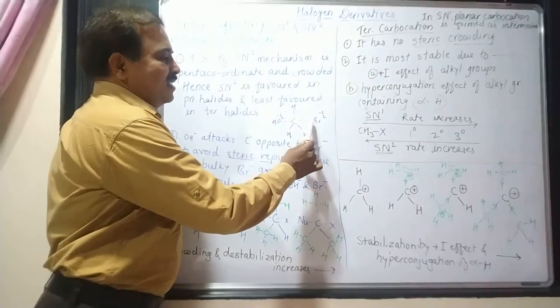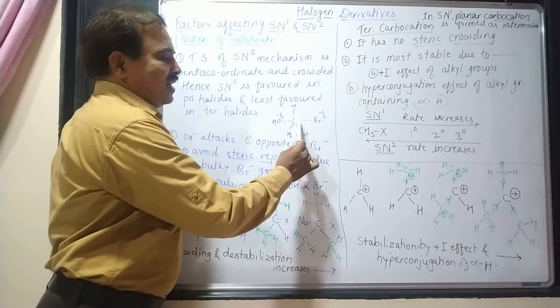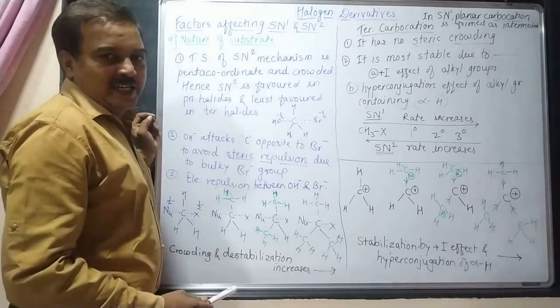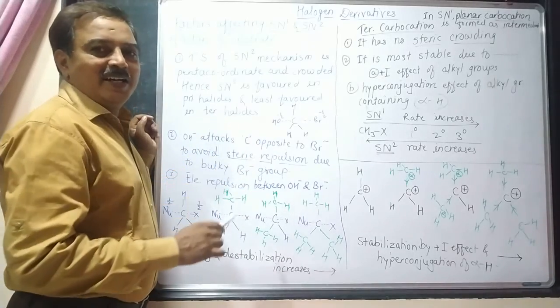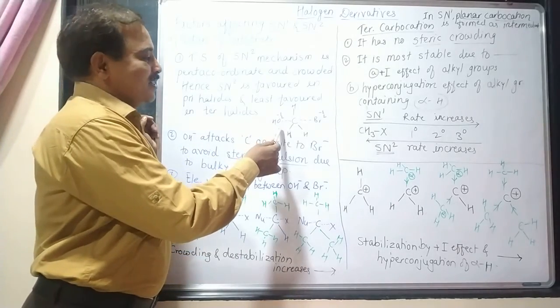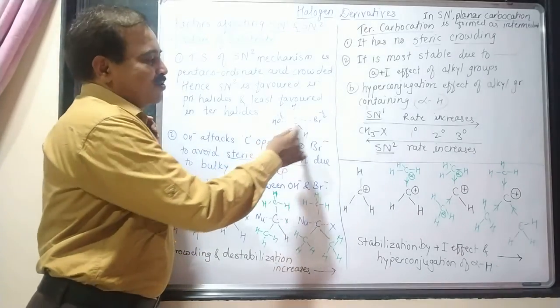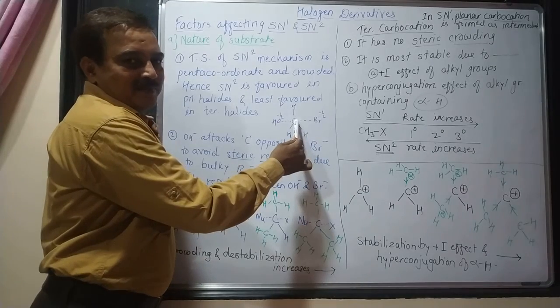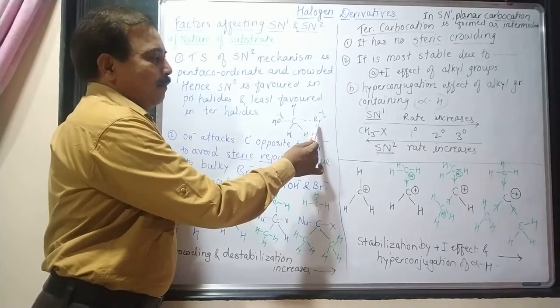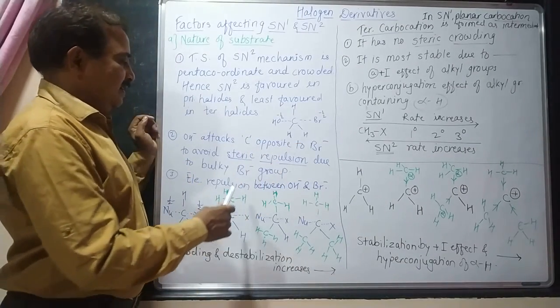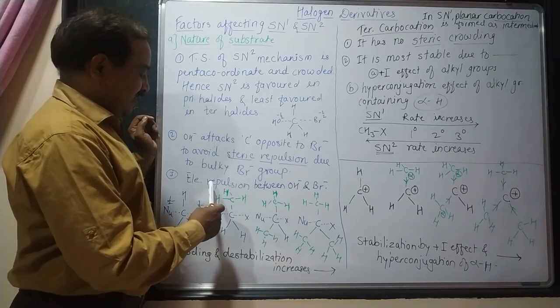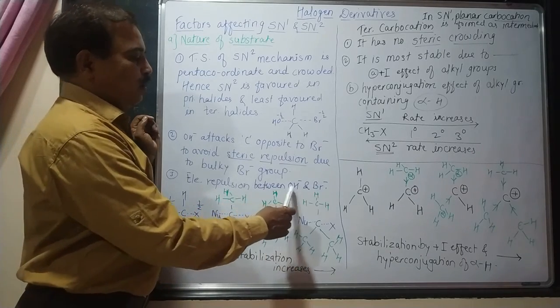Here the Br is present at the right hand side of this carbon atom. As Br is a bulky group and already has a negative charge, the OH, also a nucleophile, cannot approach the central carbon atom from the same side because of the bulky group, as well as electrical repulsion between OH and Br.